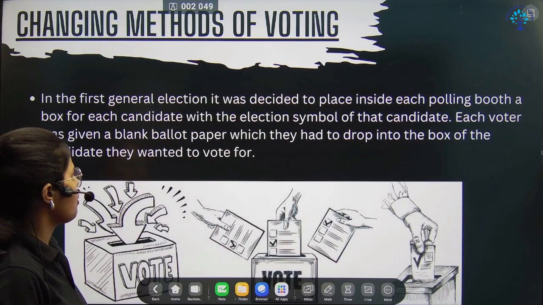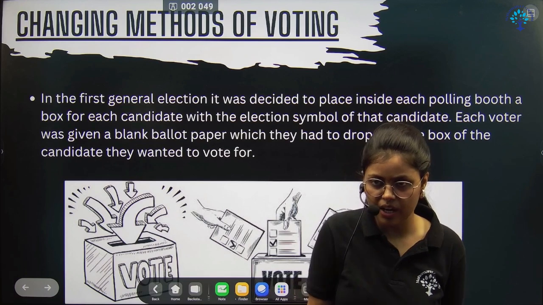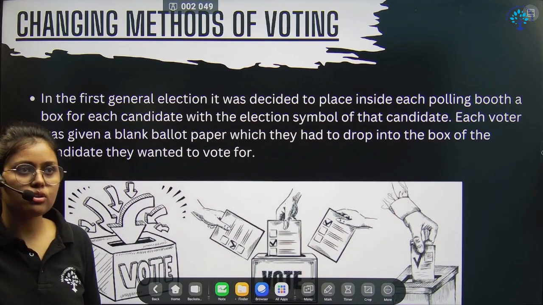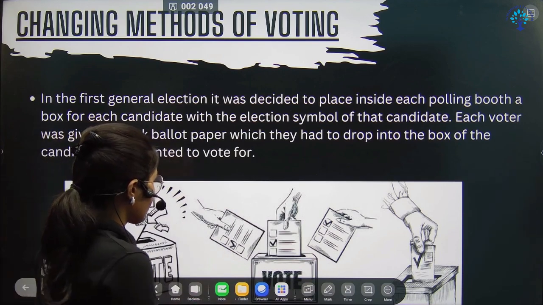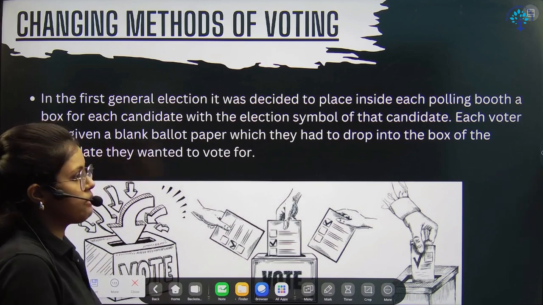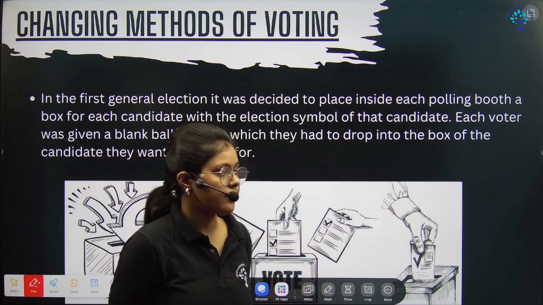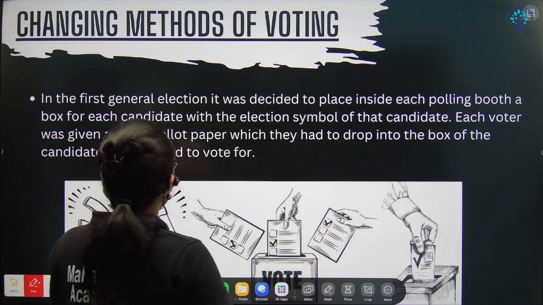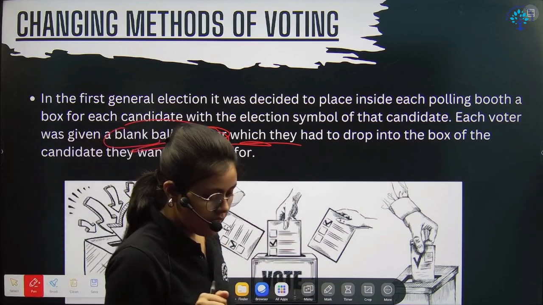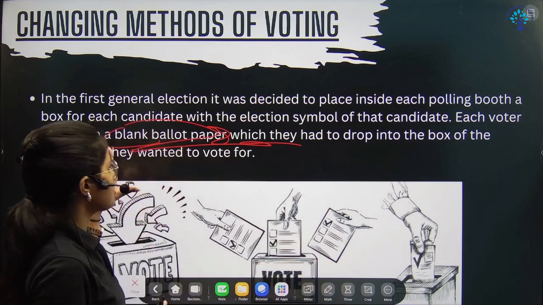Okay, so coming to how the election was conducted. These days, if you are above 18, you go and there are machines to give your votes, but that was not from the very beginning. What happened during the initial phase of the 1952 election was that there was a blank ballot paper, right? It would be stamped by the facilitators, and then you had to put it in the box of the candidate you wanted to vote for, right? So that was in the initial period.